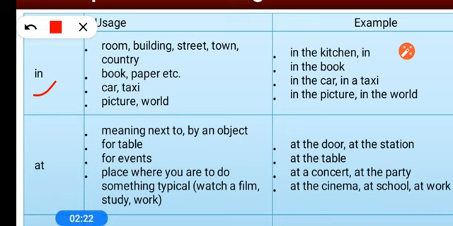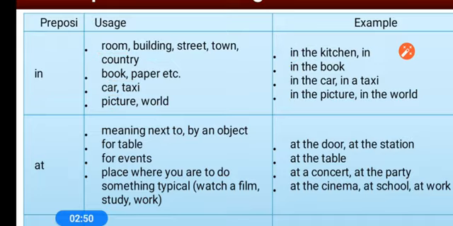When we talk about room, building, street, town, we use in: in the bedroom, in this building, in this street, in this town. Also for country. For book, car, taxi, picture, world, for such words we use in.